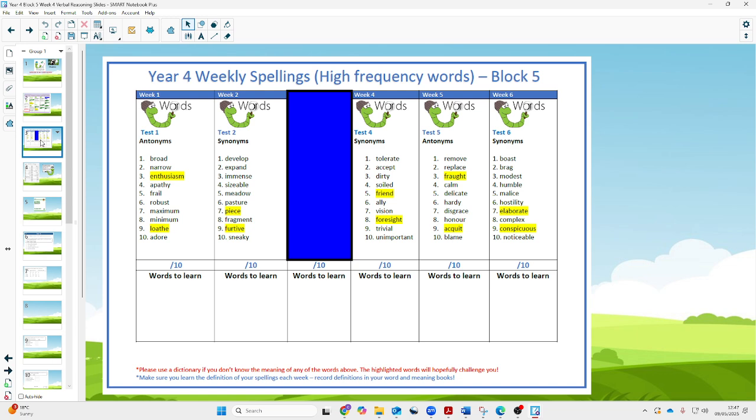Number 5, write the word optimistic. If you're eager and keen and you're positive, you're optimistic. Number 6, the opposite of optimistic, is pessimistic. Being a little bit negative about things, not looking on the bright side, pessimistic.